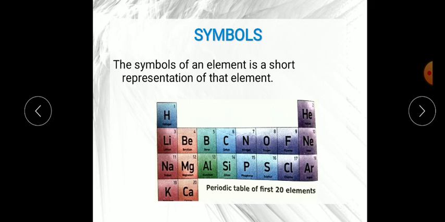So if the names of more than one element start with the same alphabet, as in the example of hydrogen and helium here, then the element is represented by the first letter in capital, and the second letter in lowercase, or small letter. For example, calcium is written Ca, first capital, second smaller. Mg, you can see here, first is capital, g is smaller. Aluminium, first is capital, second is lowercase. Silicon, first is capital, i is smaller. Chlorine and argon also, first is capital and the next letter is lowercase.